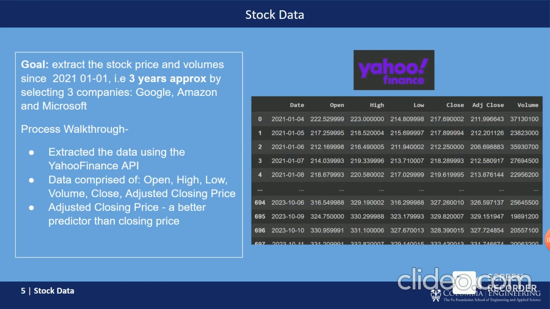The second data that was mined was the stock data, which was done using the Yahoo Finance API. As a part of this, we extracted the stock price and volume since 2021, that is for 3 years approximately, by selecting three companies, Google, Amazon, and Microsoft. The process walkthrough is that we extracted the data using the Yahoo Finance API. The data comprised the open, high, low, volume, close, and adjusted closing price. The adjusted closing price is a better indicator than the closing price. It's a better predictor because it includes the dividends and stock splits in addition to the close price.